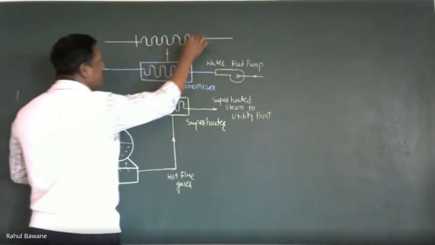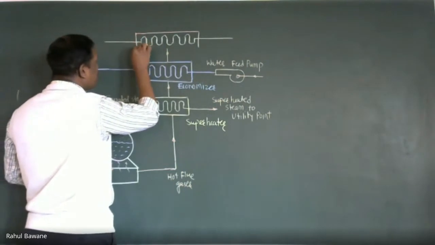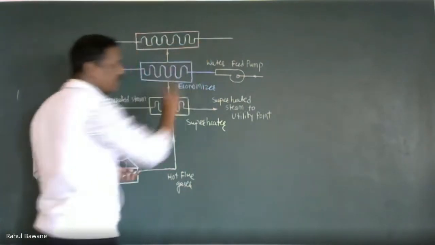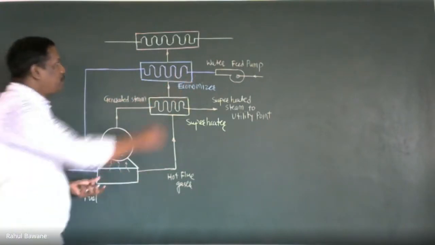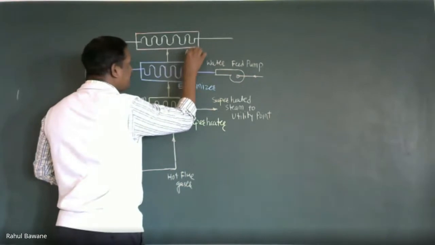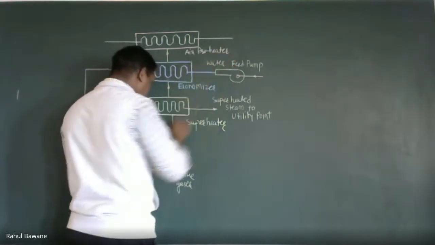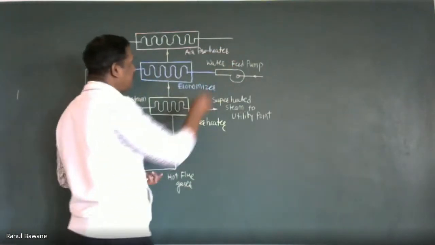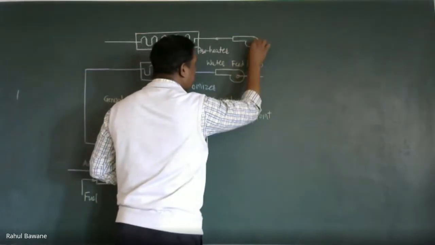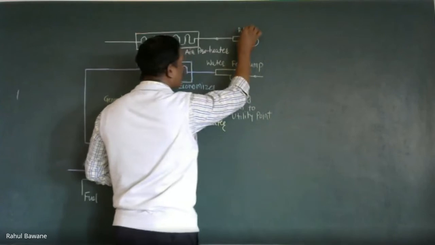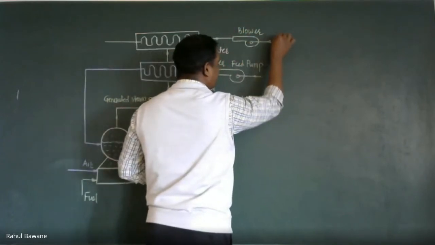So this is the unit air preheater. Economizer is nothing but a water preheater, but as it economizes the system majorly, it is called the economizer. But this is simply an air preheater. Here also, before the air preheater, we have to supply combustion air with the help of an air blower, and this air blower takes air from the atmosphere.